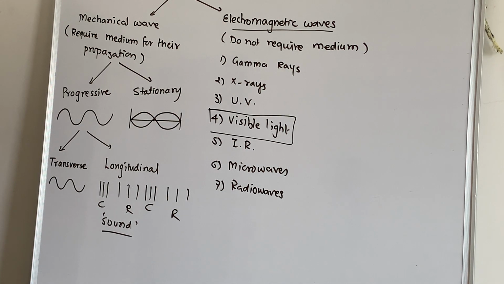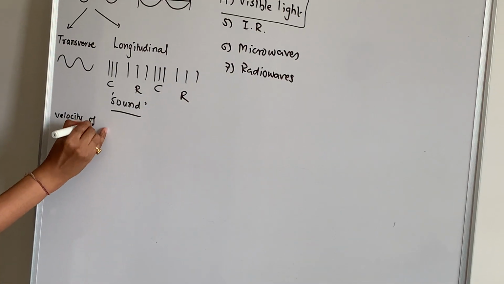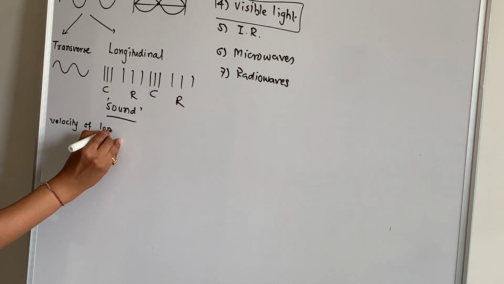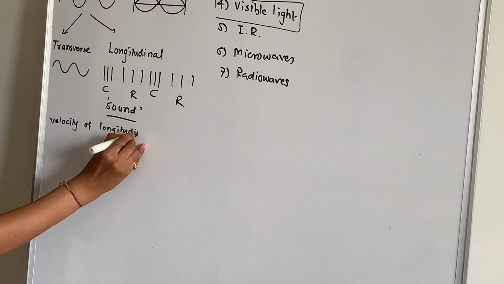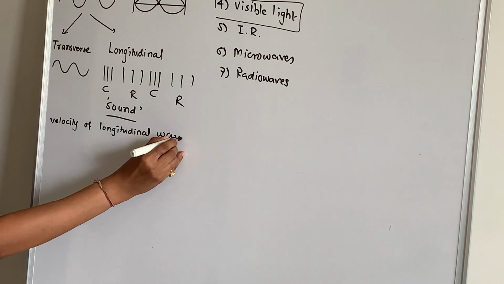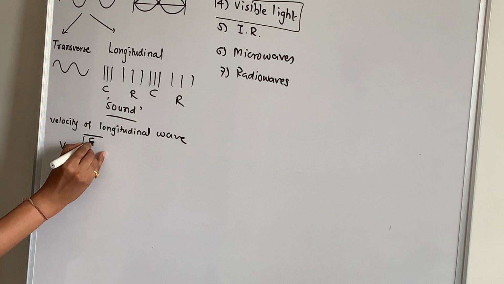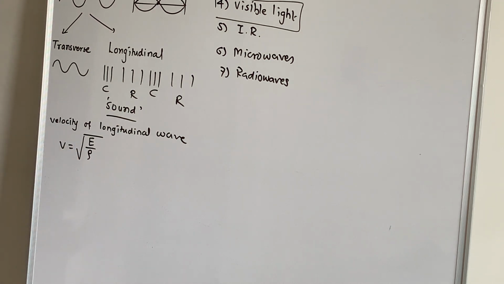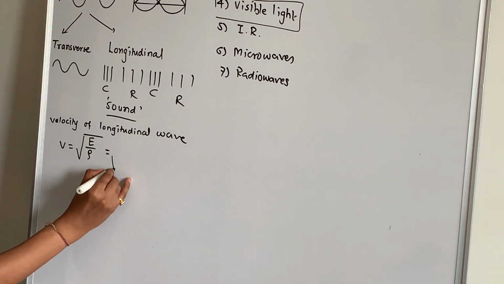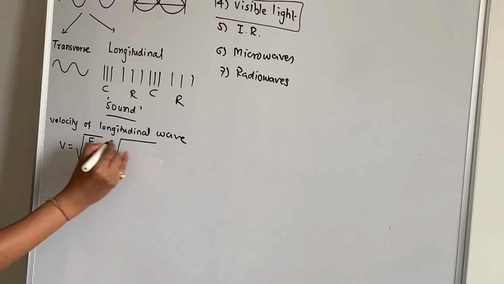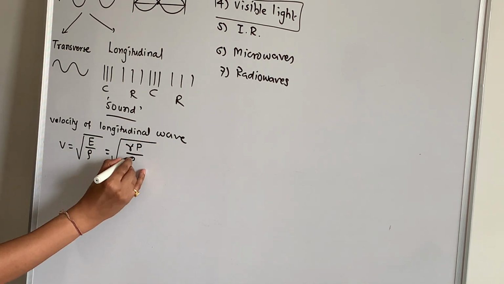Okay. Now we'll go with the next part, which is very important: velocity of sound. The velocity of a longitudinal wave is given by V equals root of E by rho, which was further modified by the scientist Laplace, who gave a correction, written as V equals root of gamma P upon rho.